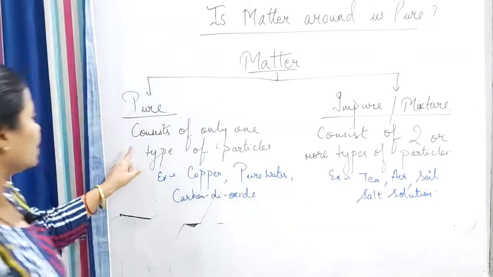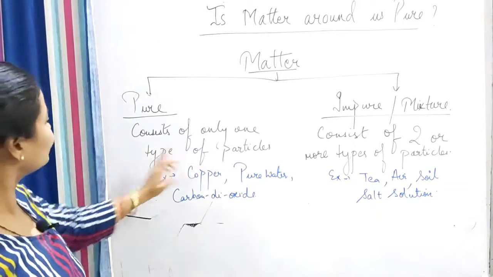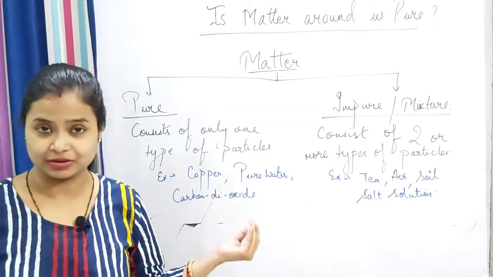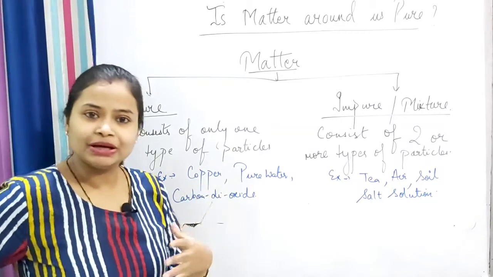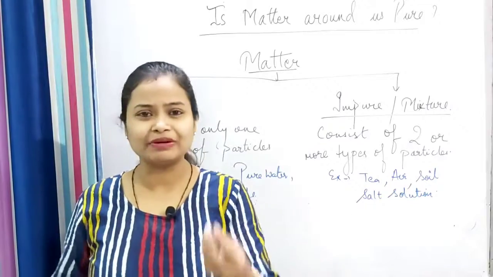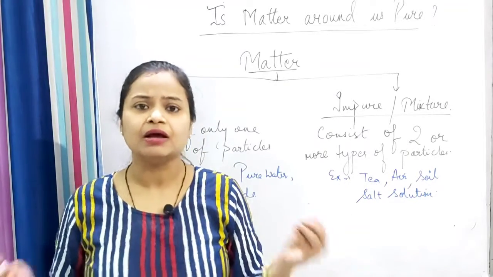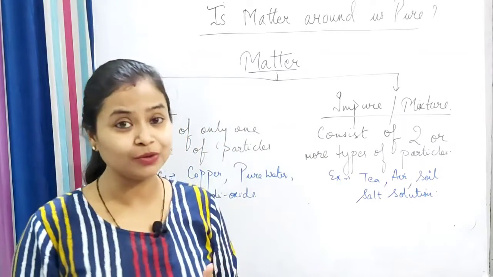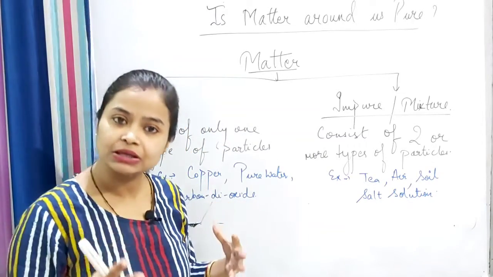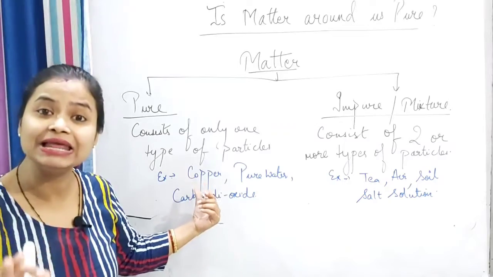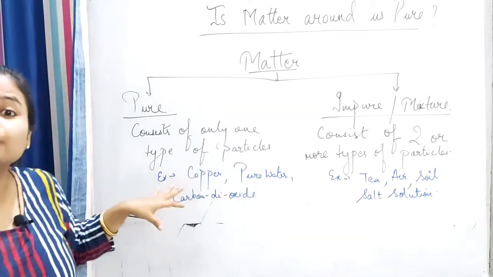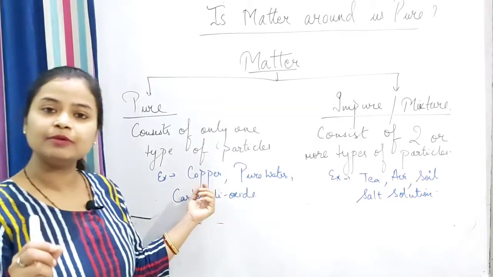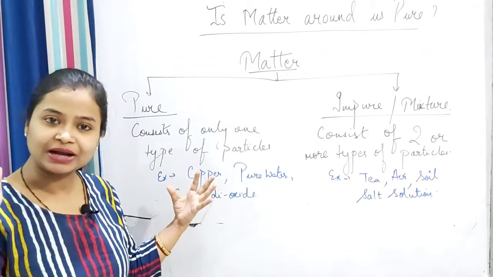As I told you, only one type of particles is there. I have written the examples. Copper. You see copper wires are there. Right now you don't know elements in detail. I'll further explain what elements are. But for now understand that copper is an element, and it is a pure substance, because it is made up of only one type of particles.